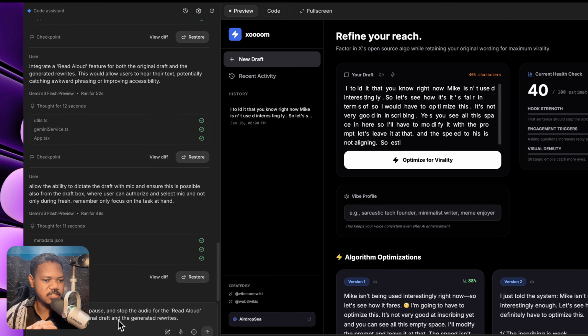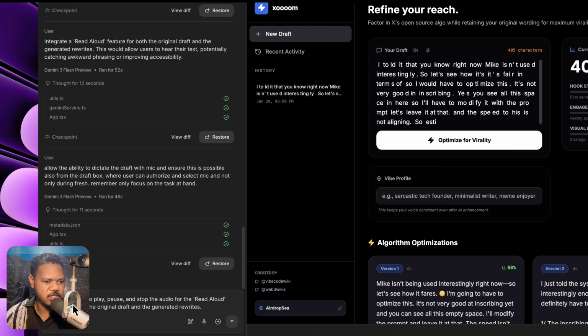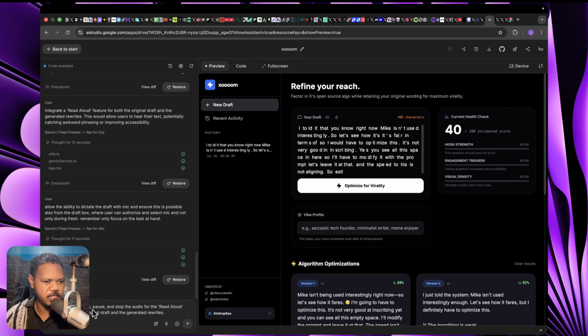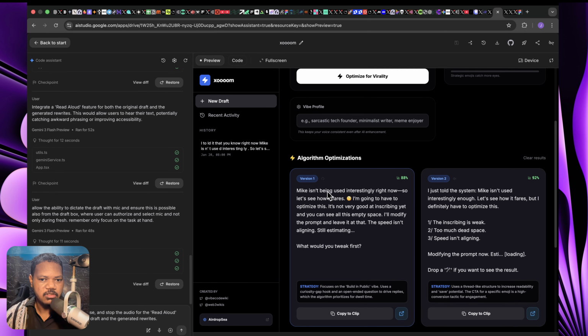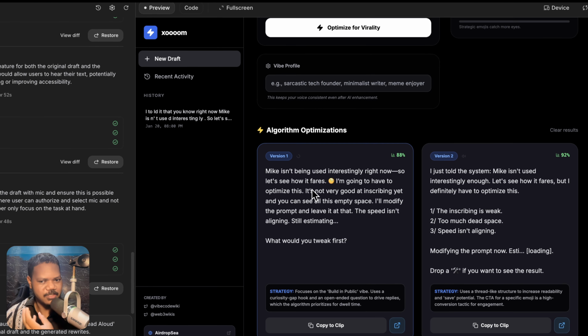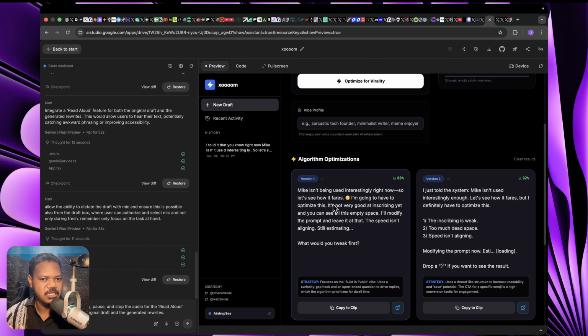Now you have to read the suggestion. So here it says add UI controls to play, pause, and stop the audio for the read aloud feature for both the original draft and the generated rewrites. I'm going to rewrite this. Oh, this is a good feature to have because I wanted you to be able to read your draft, at least hear it for your inspiration, how it sounds, readability wise, to be able to capture errors, read and redo it. Mic isn't being used, interestingly, right now, so let's see how it fares.